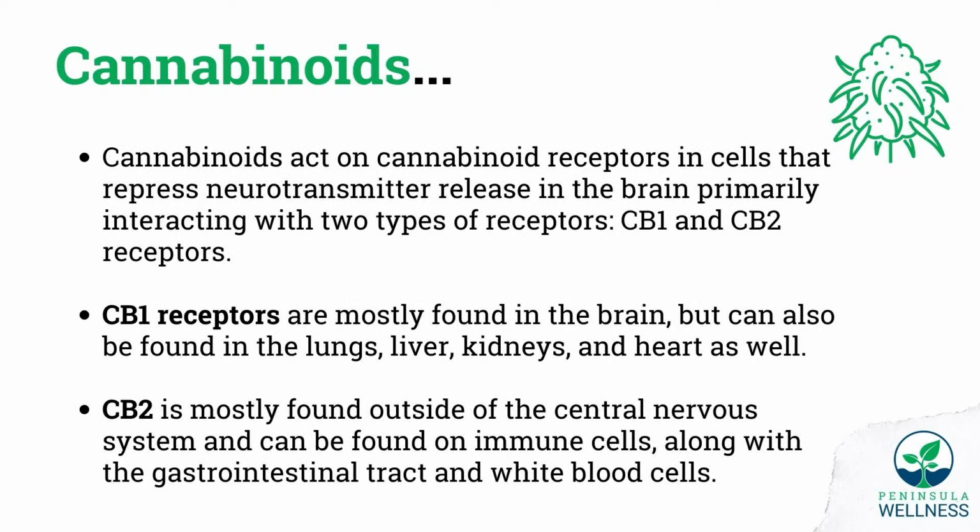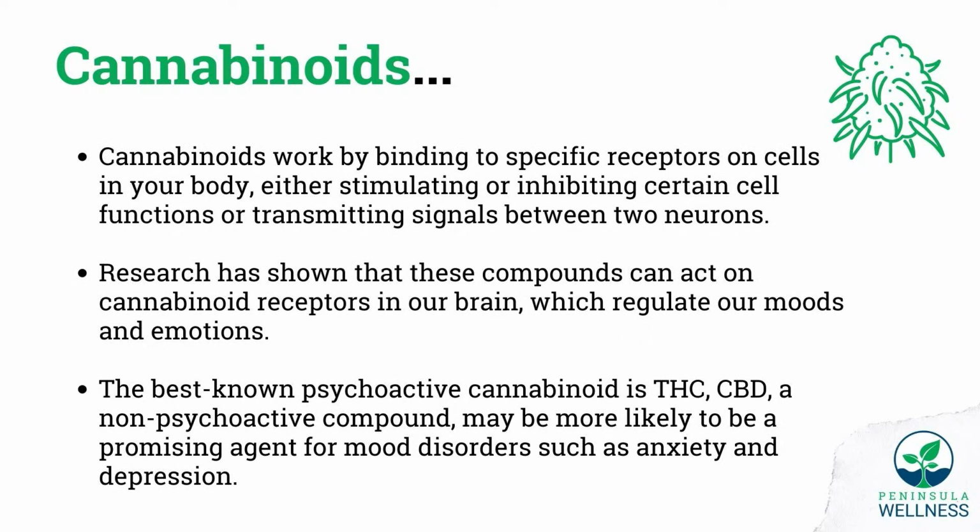Cannabinoids act on the cannabinoid receptors in cells that repress neurotransmitter and release in the brain, primarily interacting with two types of receptors, the CB1 and CB2. The CB1 receptors are mostly found in the brain, but can also be found in the lungs, liver, kidneys, and heart as well. CB2 is mostly found outside the central nervous system and can be found on immune cells, along with the gastrointestinal tract and white blood cells.